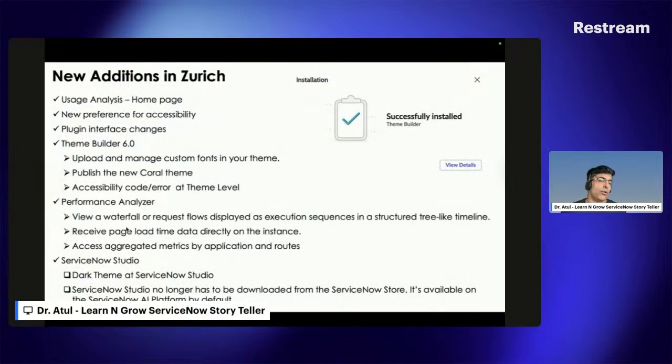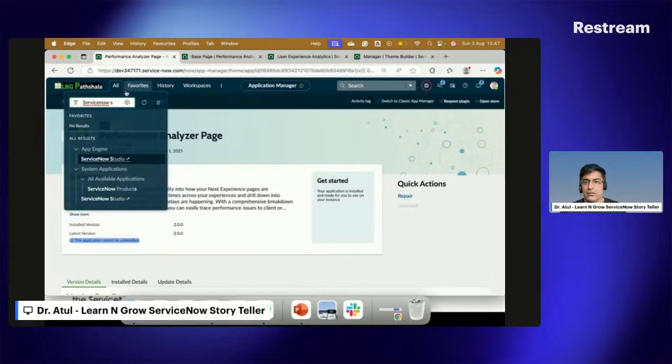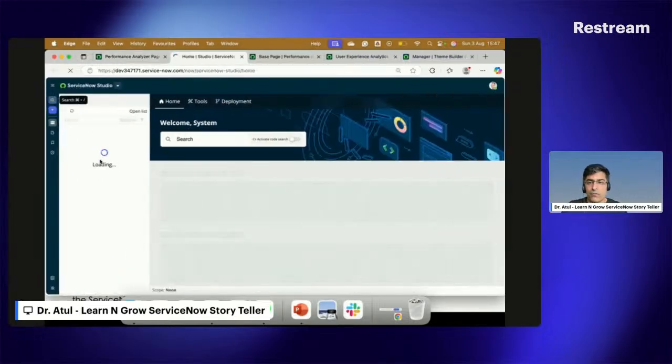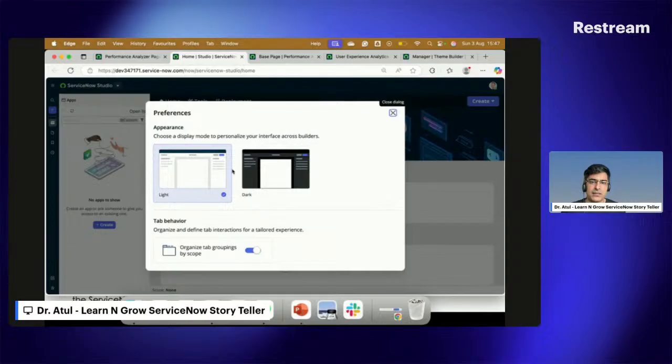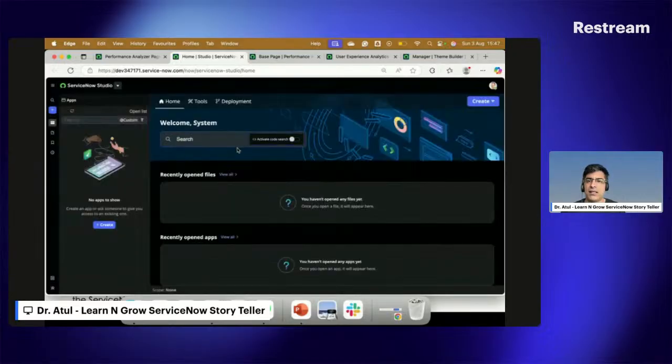Now ServiceNow Studio. Definitely, yes, it is something good. So let me come back here to ServiceNow Studio. First, the dark theme in ServiceNow Studio. So I can click here and click on preferences and I can see dark and light theme. So this is what has newly been added here. So now if I click dark, it looks awesome.